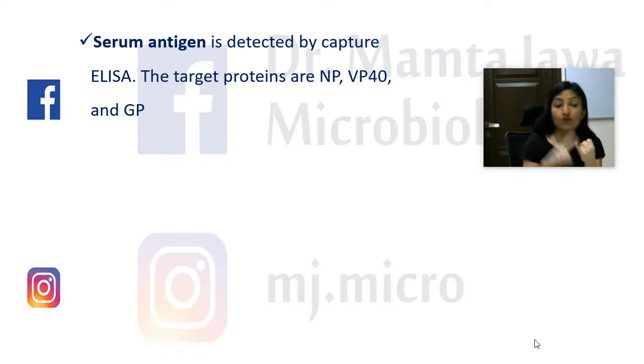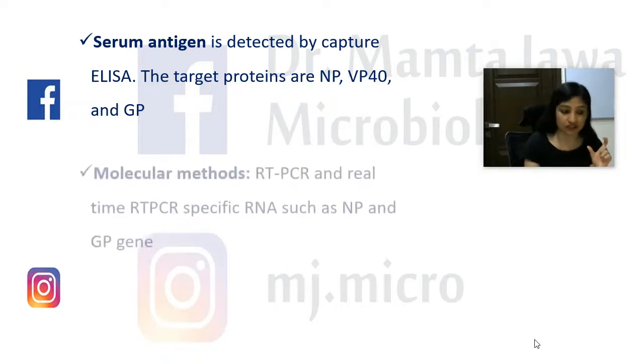We can go ahead with the detection of the NP, that is nucleoprotein, VP40, that is virion protein 40, and GP, that is glycoprotein. Now, other than detecting antigen in the serum, we can also detect the antigen in the tissues of the infected person by immunohistochemical staining and histopathological examination.